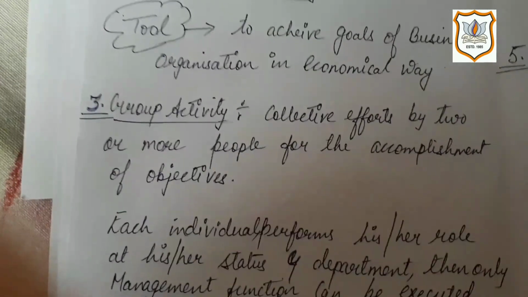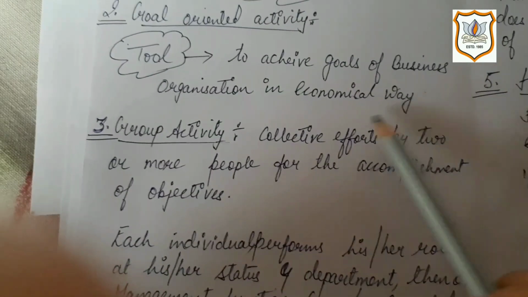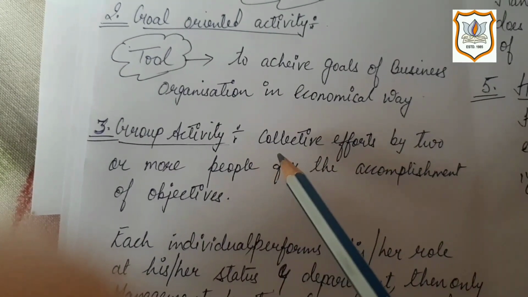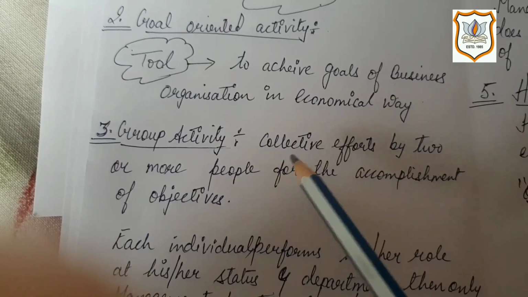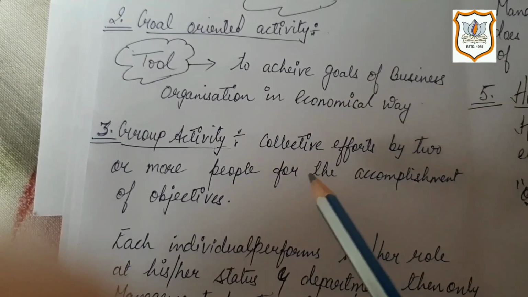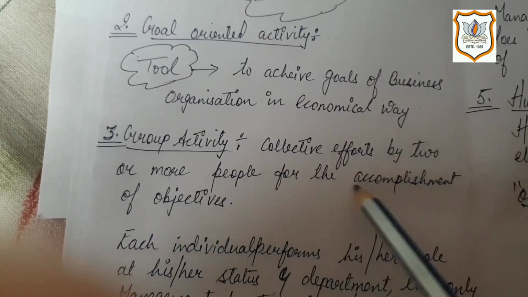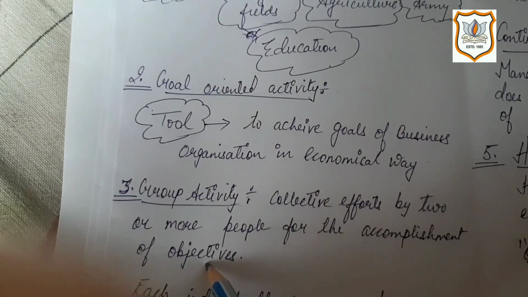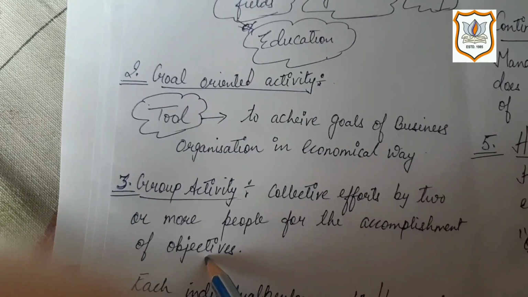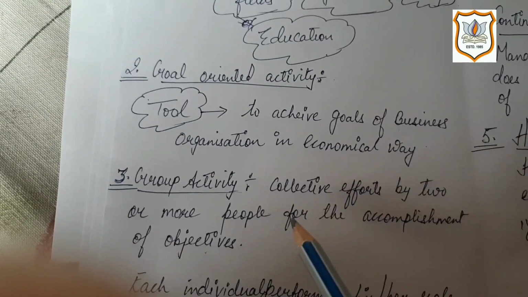Next is group activity. Already we have studied that it is when two or more persons join hands. So here it is collective efforts by two or more people for the accomplishment of objectives. It is not an individual activity.